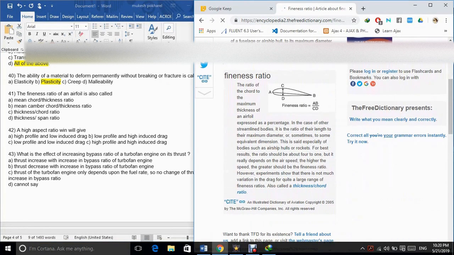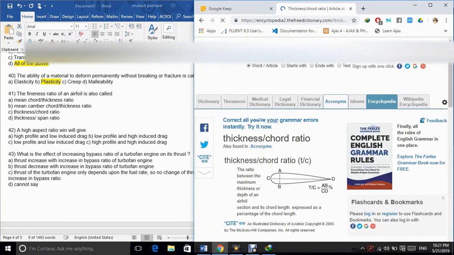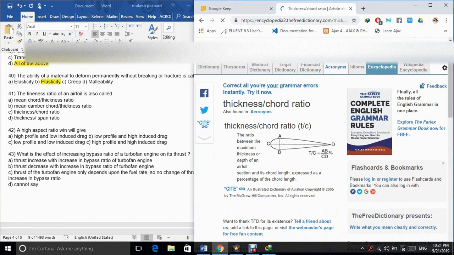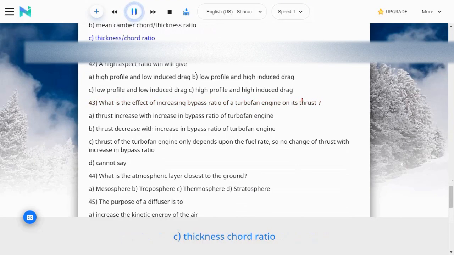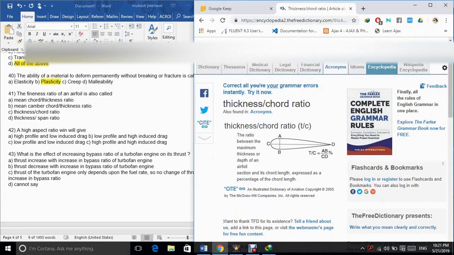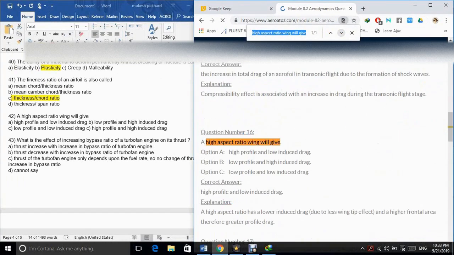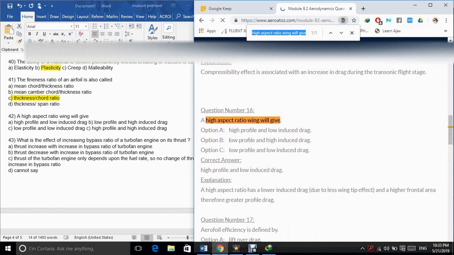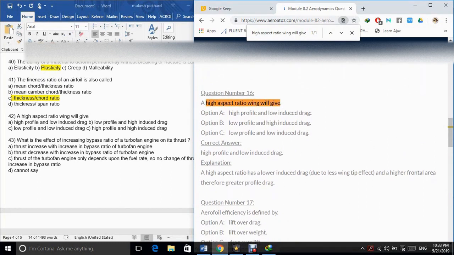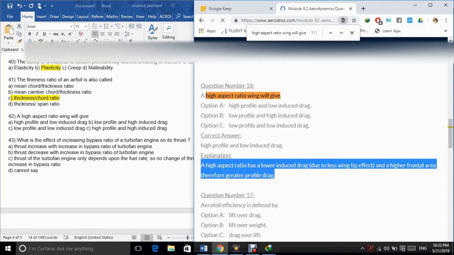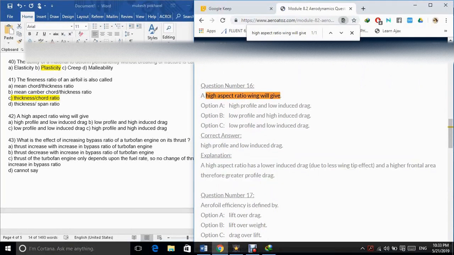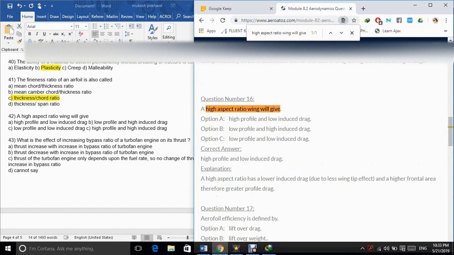41. The fineness ratio of an airfoil is also called A. Mean chord thickness ratio. B. Mean camber chord thickness ratio. C. Thickness chord ratio. D. Thickness/span ratio. The correct answer is option C. 42. A high aspect ratio wing will give A. High profile and low induced drag. B. Low profile and high induced drag. C. Low profile and low induced drag. D. High profile and high induced drag. The correct answer is option A.